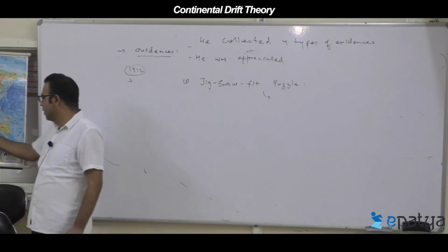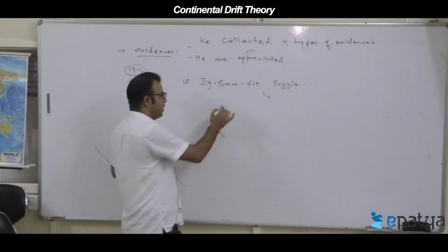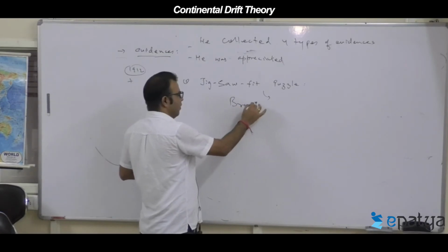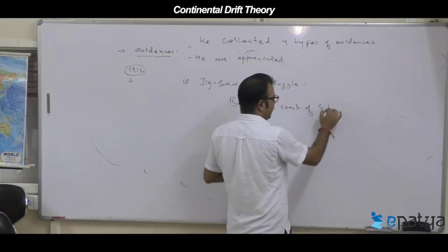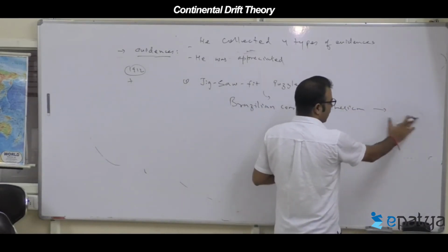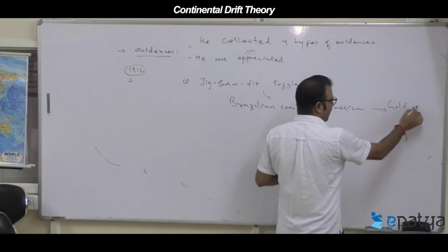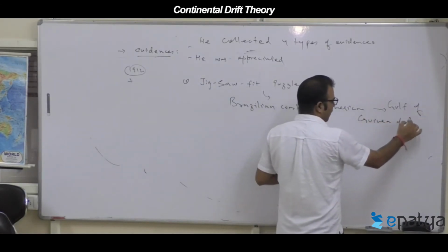For example, the Brazilian coast of South America can be fitted with the Gulf of Guinea of Africa.